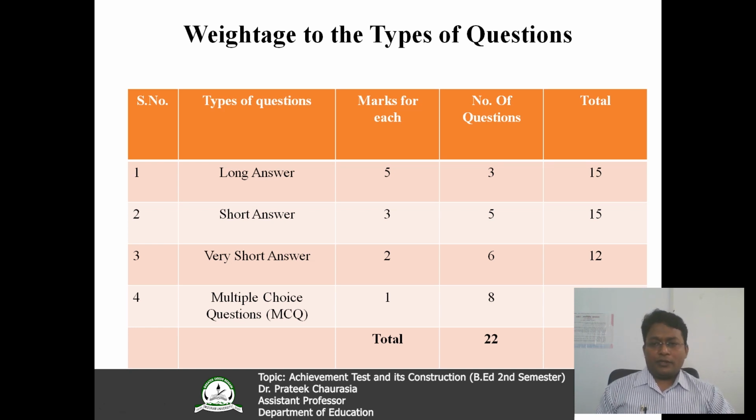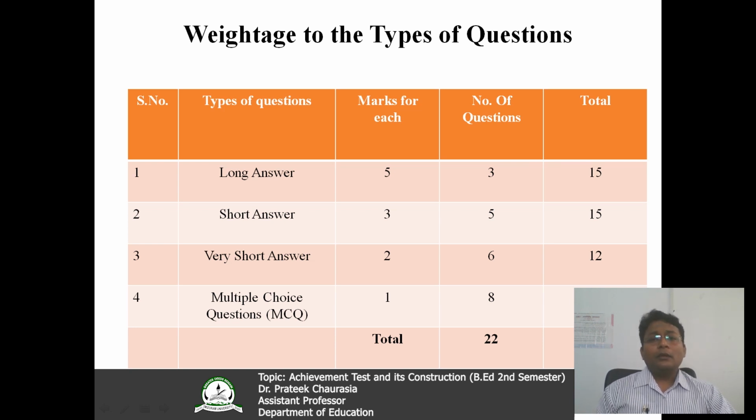Now, as a teacher or as a test developer, you have to decide how much marks each question carries. For a long answer question, you have given 5 marks for each. Short answer question you have given 3 marks for each, and very short answer 2 marks for each, and 1 mark for multiple choice question. Number of questions, again you have to decide how many questions you are going to give in an achievement test, because without that you can't develop a blueprint in a concrete form.